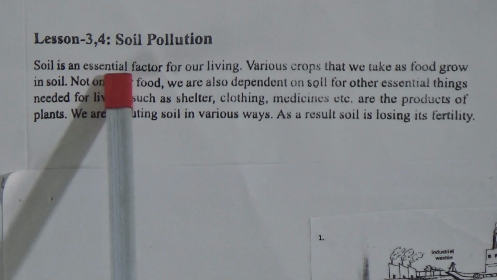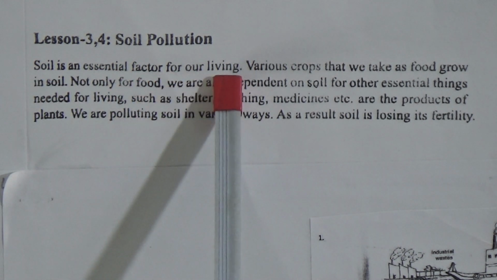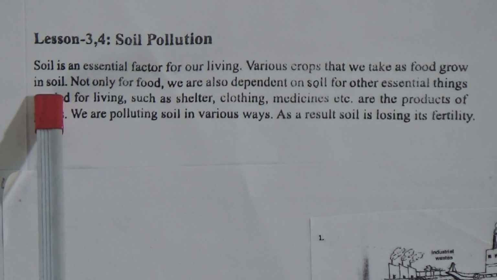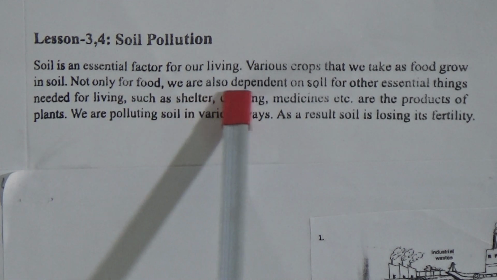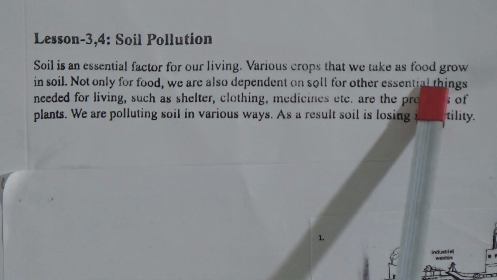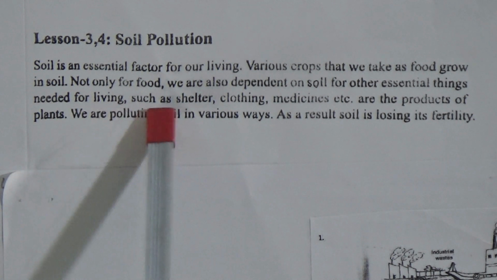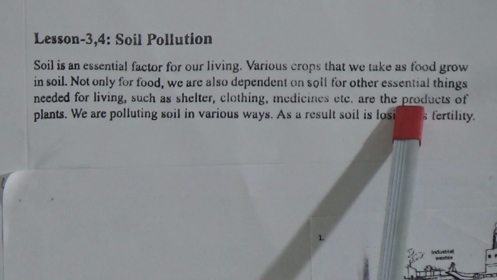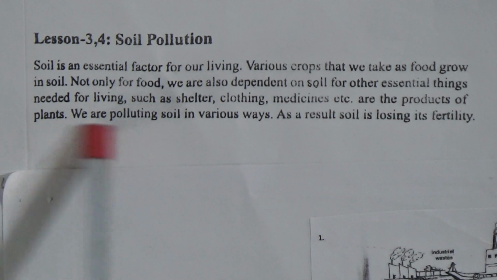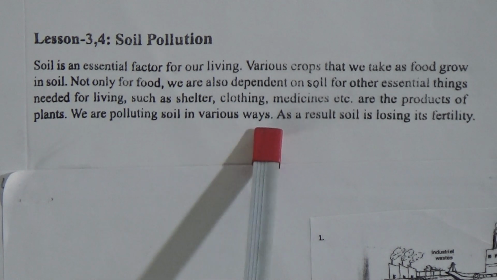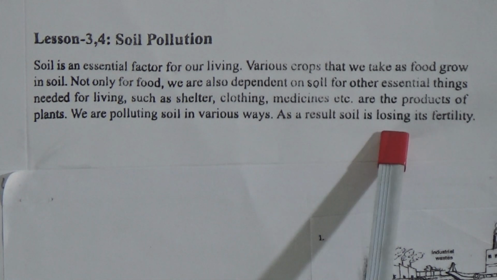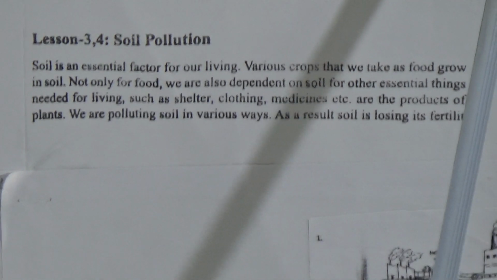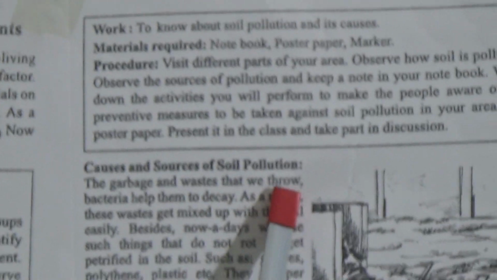Soil is an essential factor of our living. Various crops that we take as food grow in soil. Not only for food, we also depend on soil for other essential things needed for living, such as shelter, clothing, medicines, etc. are the products of plants. We are polluting soil in various ways. As a result, soil is losing its fertility. Now, causes and sources of soil pollution.